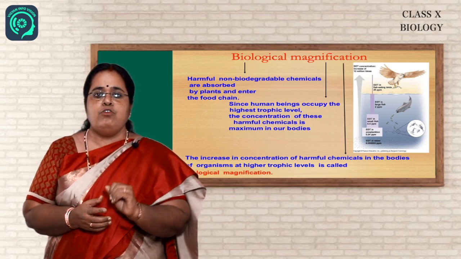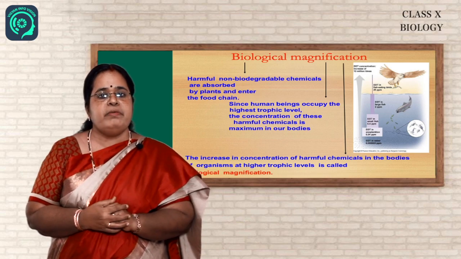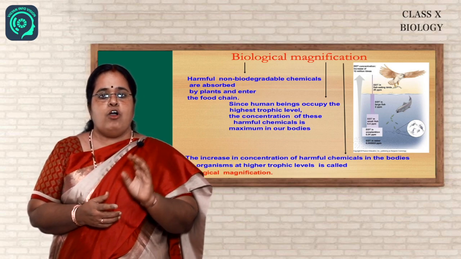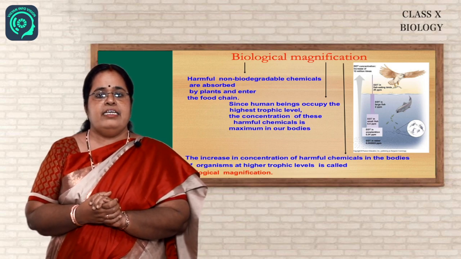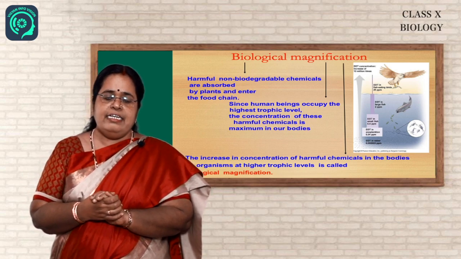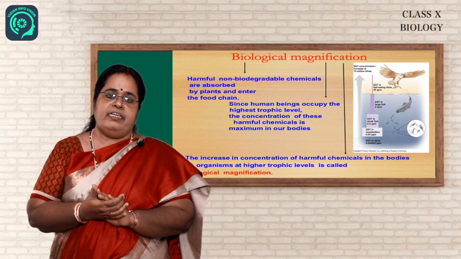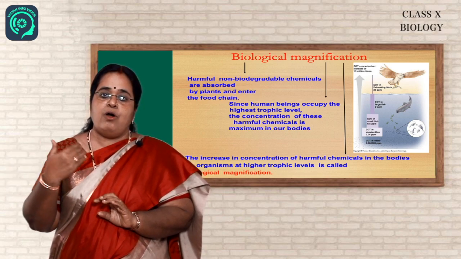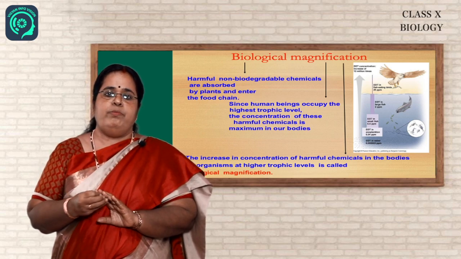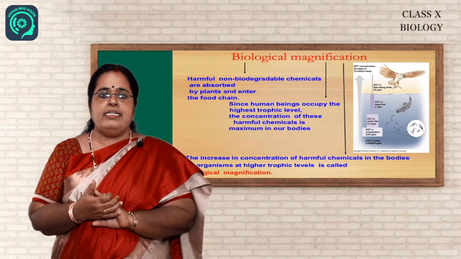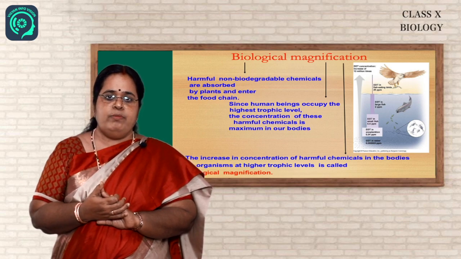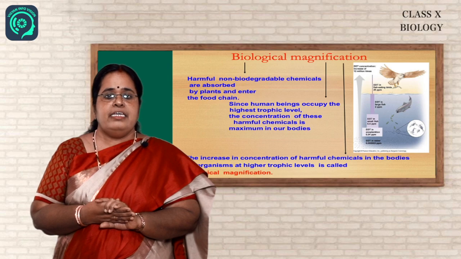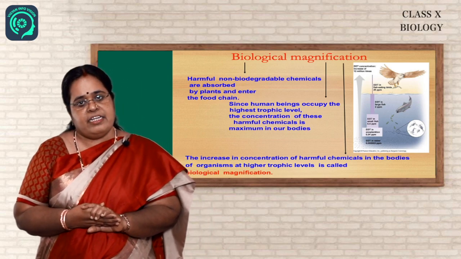So when these harmful non-biodegradable chemicals enter into the aquatic food chain or terrestrial food chain, who do you think is affected the most? Yes, we human beings are affected, because we human beings occupy the topmost level in any food chain. As a result, all these harmful chemicals get progressively accumulated in our bodies, and this phenomenon by which the harmful chemicals get accumulated in the bodies of higher level organisms is called biological magnification.